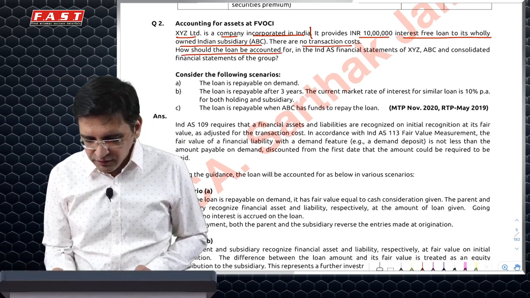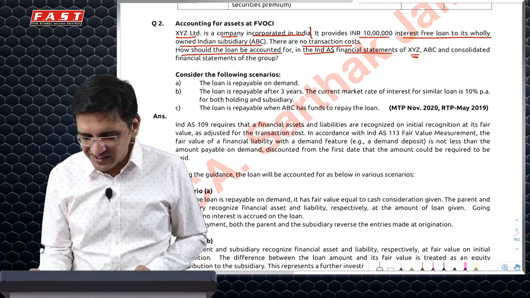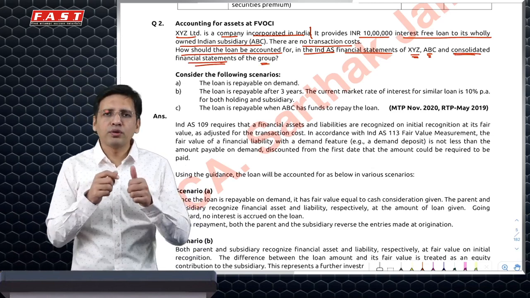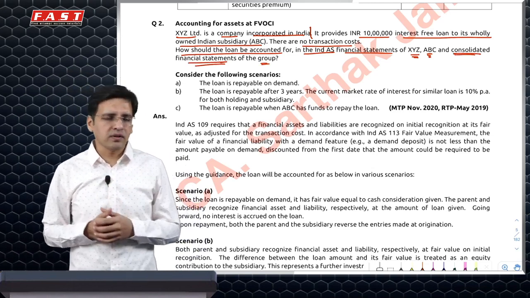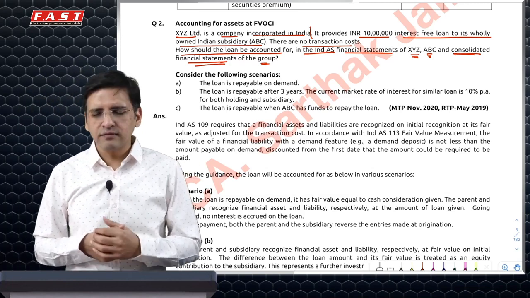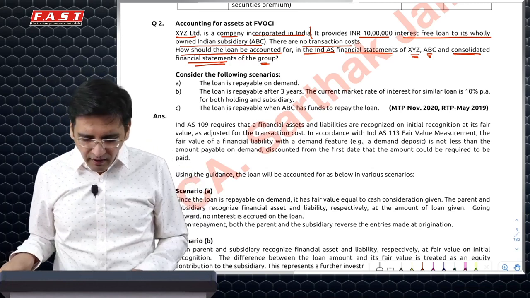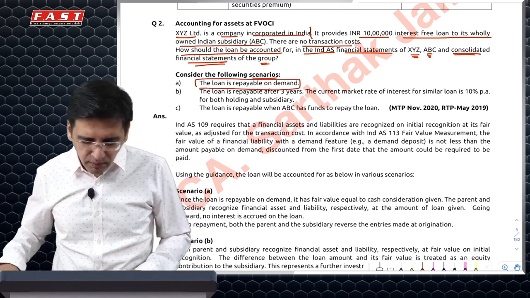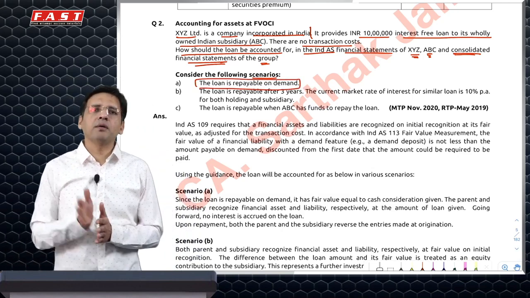How should the loan be accounted for in India's financial statements of XYZ parent, ABC subsidiary, and the consolidated financial statements of the group? So they basically want you to tell the accounting in all three possible statements: SFS of parent, CFS of parent, and standalone financial statement of subsidiary. However, they are giving you different scenarios under which you will have to report this. First is the loan is repayable on demand.